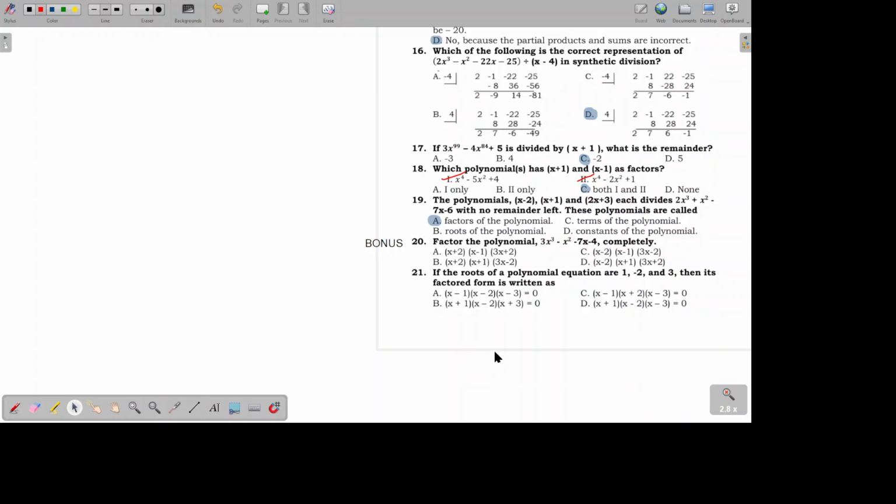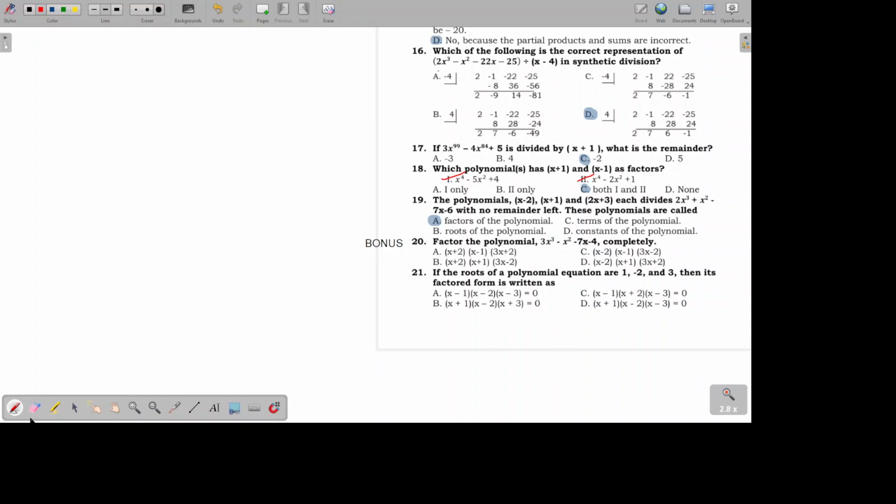Let's have number 21. If the roots of a polynomial equation are 1, negative 2, and 3, then its factored form is written as, okay, it will become x minus 1 because it's positive. When you transpose it, it will become x minus 1. Then this will become x plus 2. This will become x minus 3. So which one has x minus 1, x plus 2, and x minus 3?